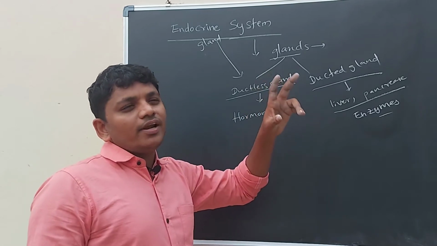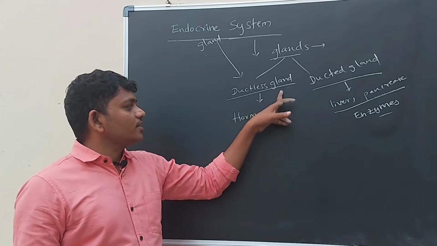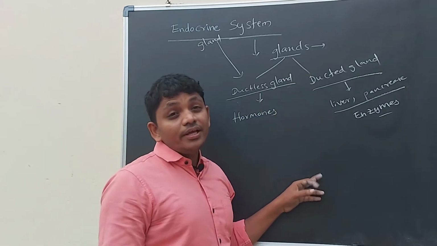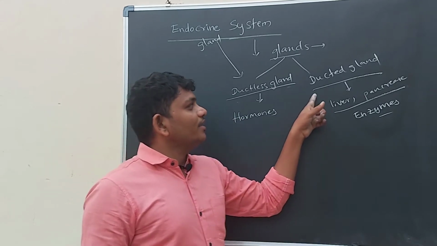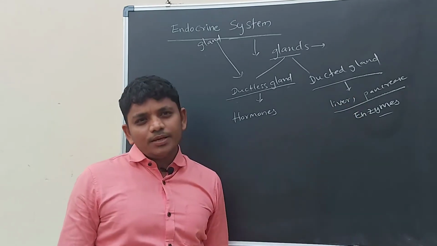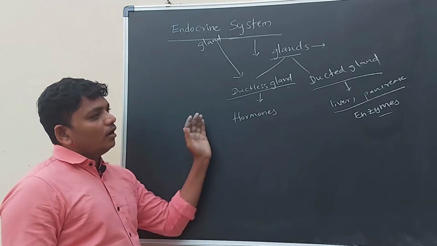We have two types of glands in our body. The first is the ductless gland, which releases hormones. The ducted glands appear in the digestive system only. Ducted glands are the liver and pancreas, and generally they release enzymes. But ductless glands release hormones.